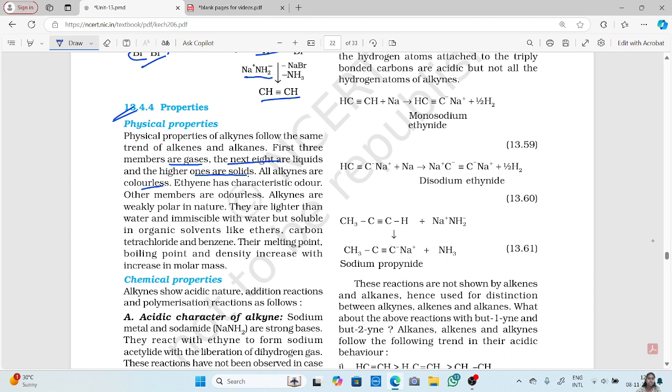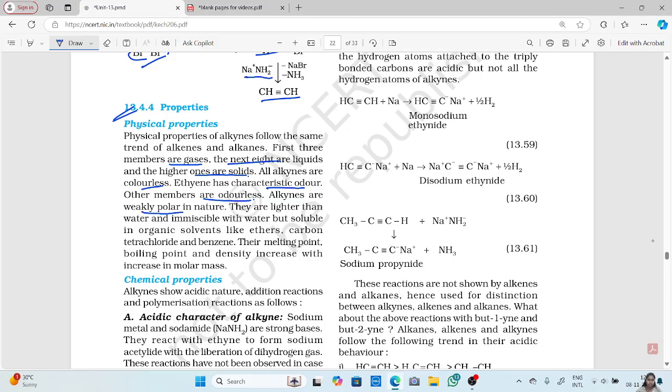Ethyne has a characteristic odor, other members are odorless. The same thing that happens with alkenes happens with alkynes.